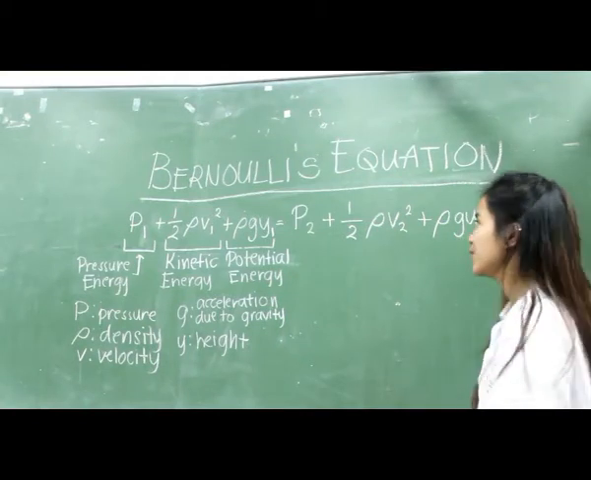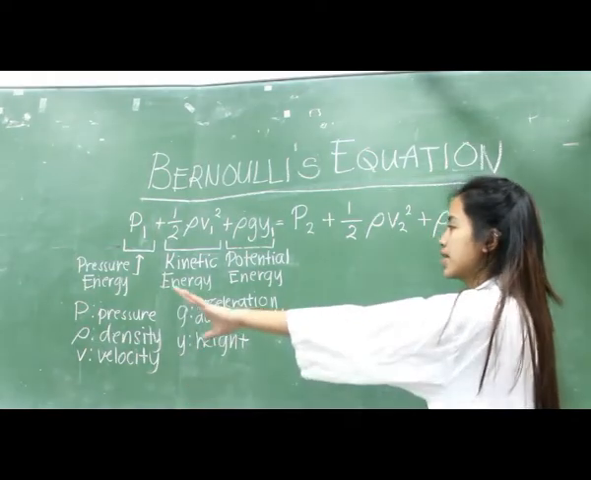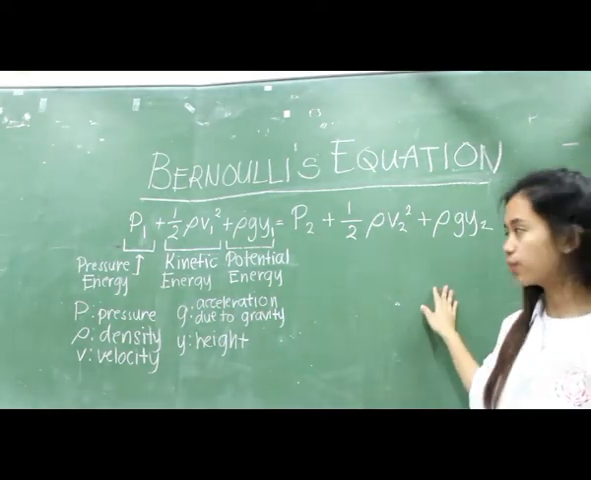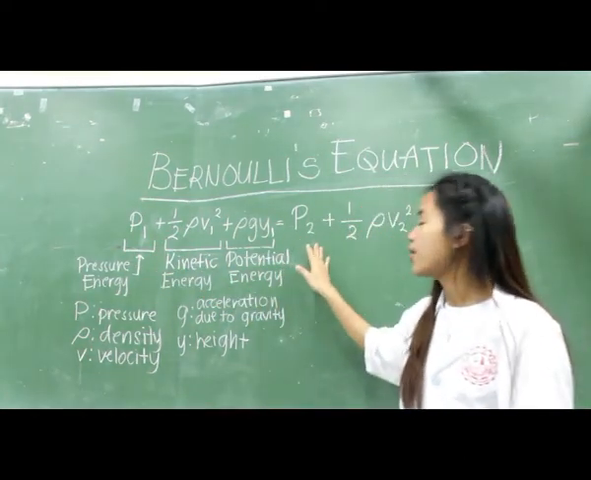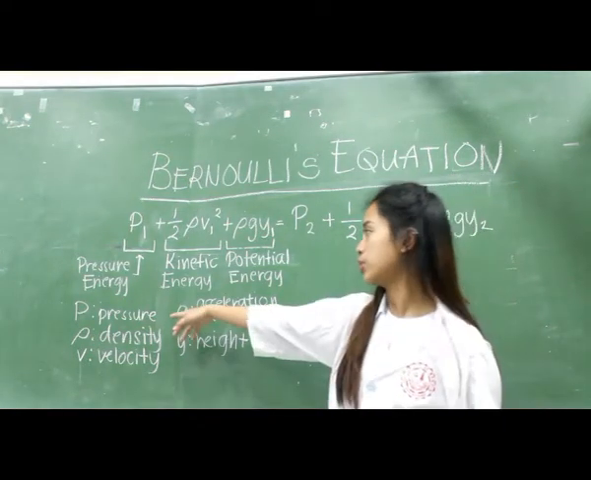So here we have the formula for Bernoulli's equation. The left side of the formula represents point 1 and the right side of the formula represents point 2. So here we have several terms. This term and this term represent the pressure energy for both sides and have the variable pressure.